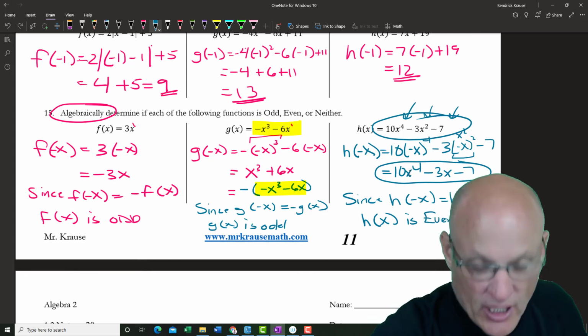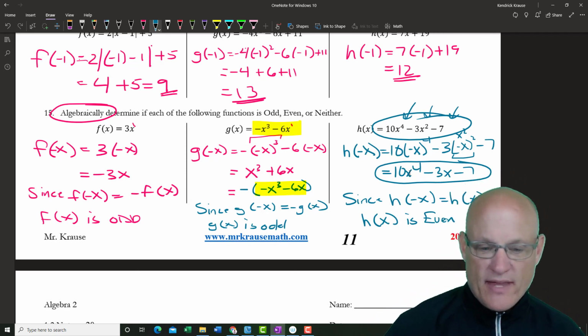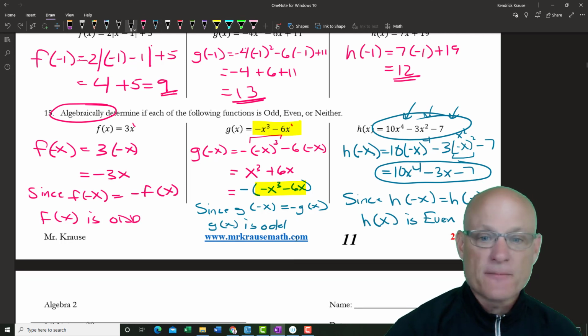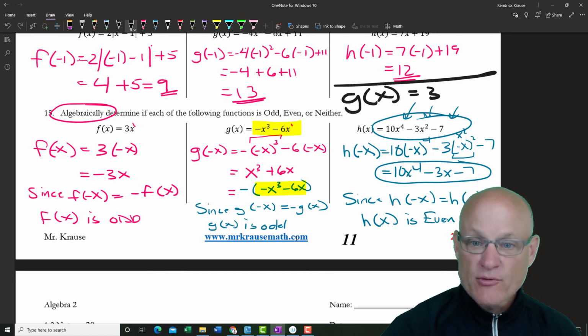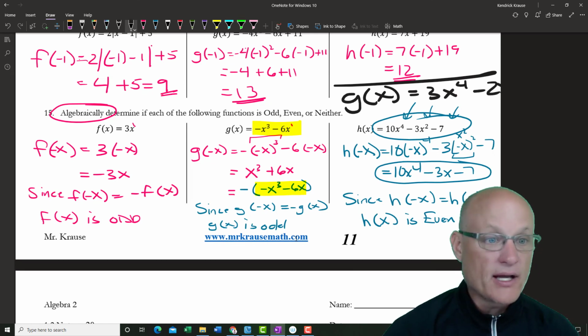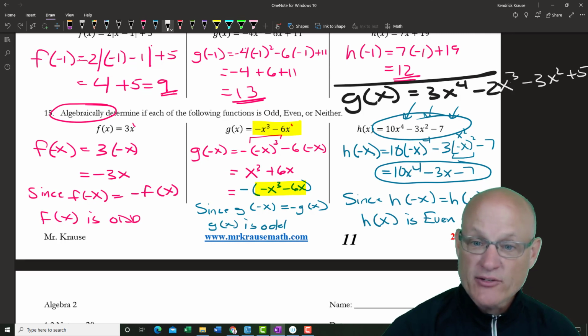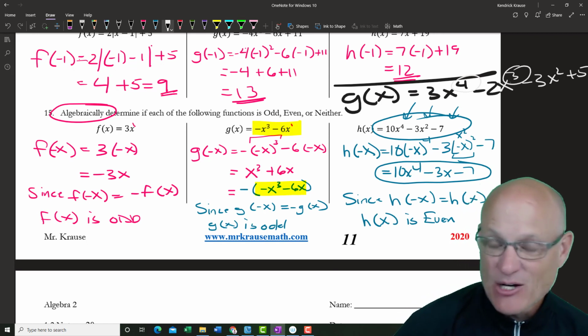I should have shown you one that's not, and maybe I'll do that in class. One that is not would be something that looks something like this. If you were to get a function like g of x that looked like this, 3x to the fourth minus 2x cubed minus 3x squared plus 5. Do you see how it's got a mix of odds and evens? That would be one that's neither.